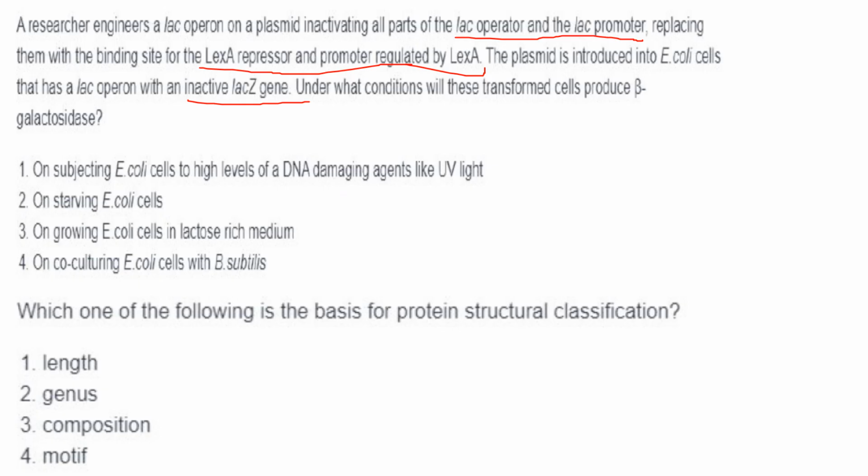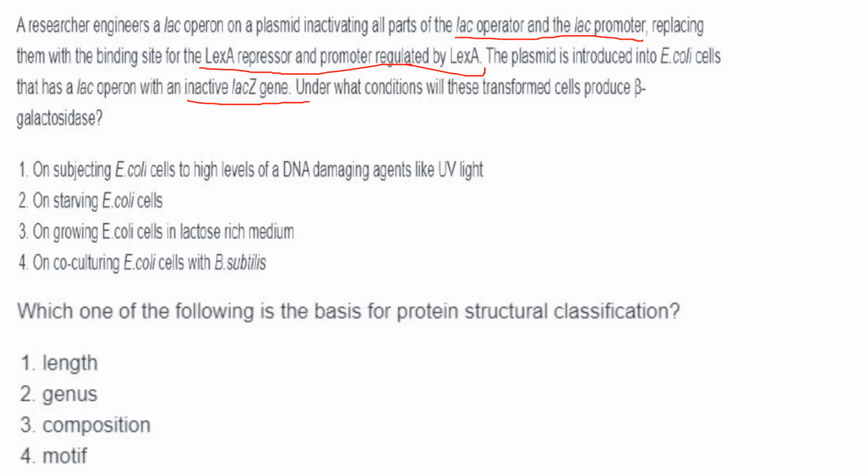So LexA repressor, what is it doing? What is the action? LexA repressor is a protein found in the SOS response, and the SOS response is activated only during DNA damage. So whenever there is DNA damage caused by UV light, the SOS response gets activated. Now in normal condition, that is when there is no DNA damage, the LexA repressor will be bound